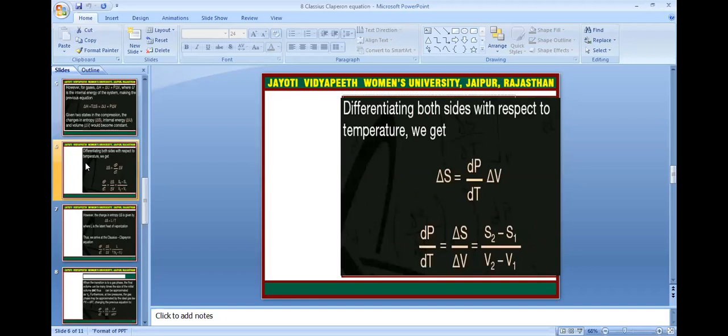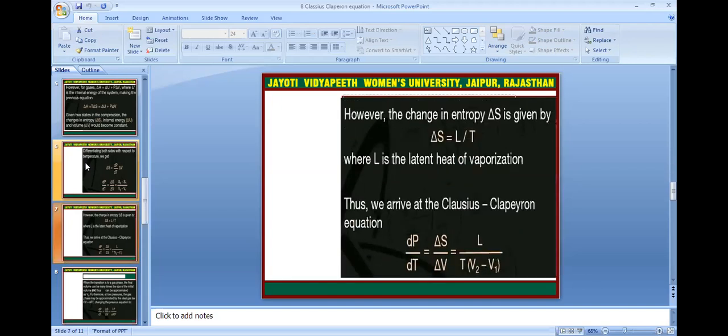Differentiating both sides with respect to temperature, we get dP/dT = delta S/delta V = (S2 minus S1)/(V2 minus V1). However, the change in entropy delta S is given by L/T, where L is the latent heat of vaporization. Thus, we arrive at the Clausius-Clapeyron equation: dP/dT = delta S/delta V = L/(T(V2 minus V1)).